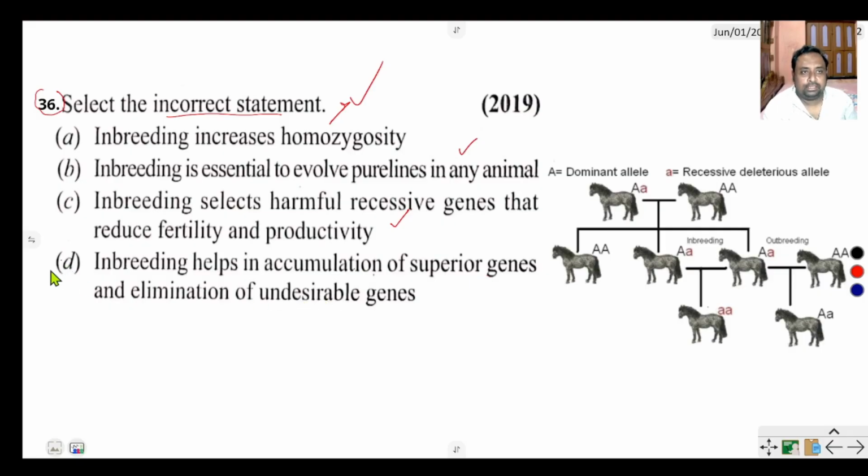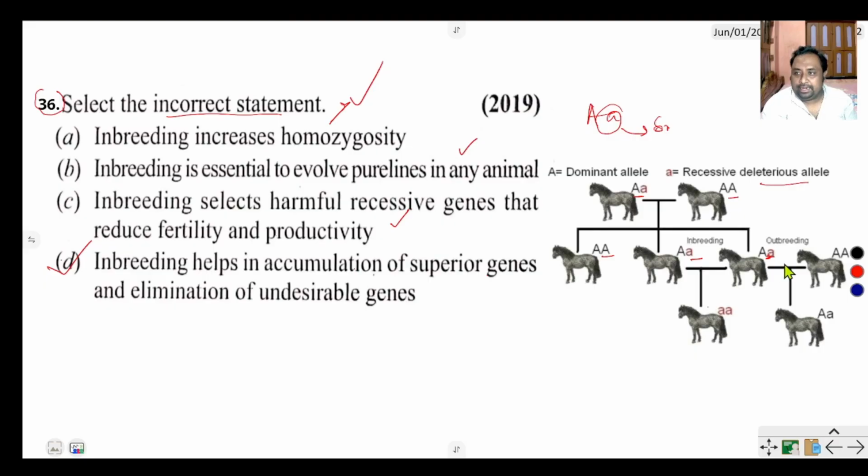The incorrect option is D. If inbreeding occurs, suppose this is a heterozygous horse and this is a homozygous horse, cross between inbred, closely related horses, then they produce homozygous and heterozygous offspring. Here recessive a is a lethal gene, a deleterious gene.